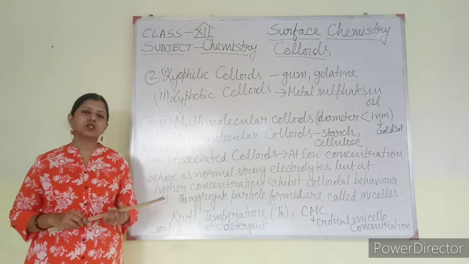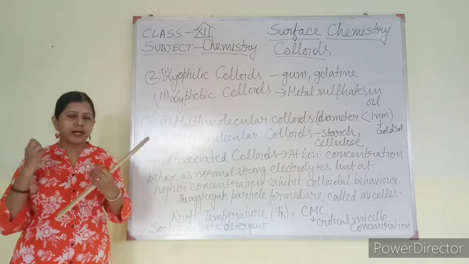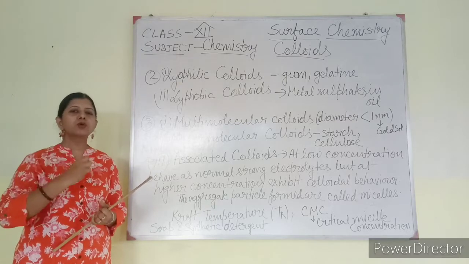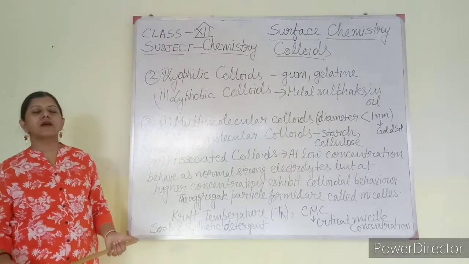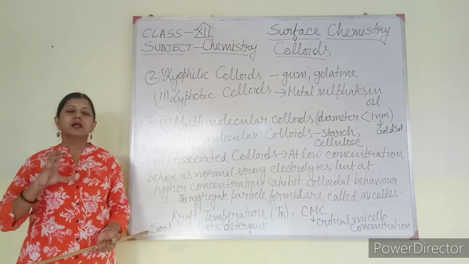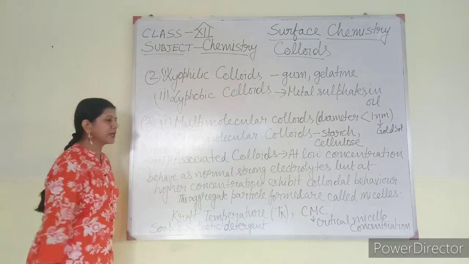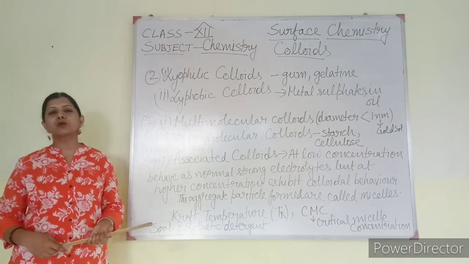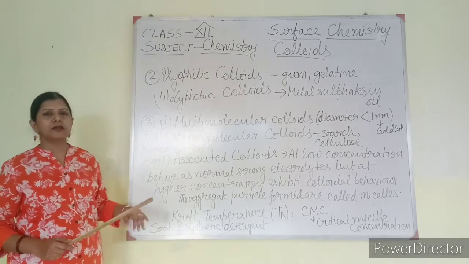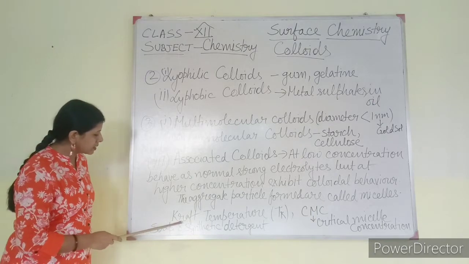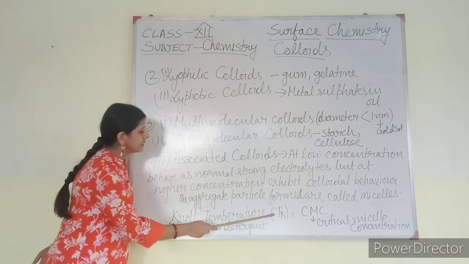That is, when the concentration is more, different particles join together to form a particular structure, and that structure is known as a micelle. In class 10 you have learned about micelle formation by soap molecules. This formation occurs at a particular temperature and at a particular concentration. The particular temperature at which micelle formation occurs is known as Kraft temperature. Very important, and it is denoted as Tk.